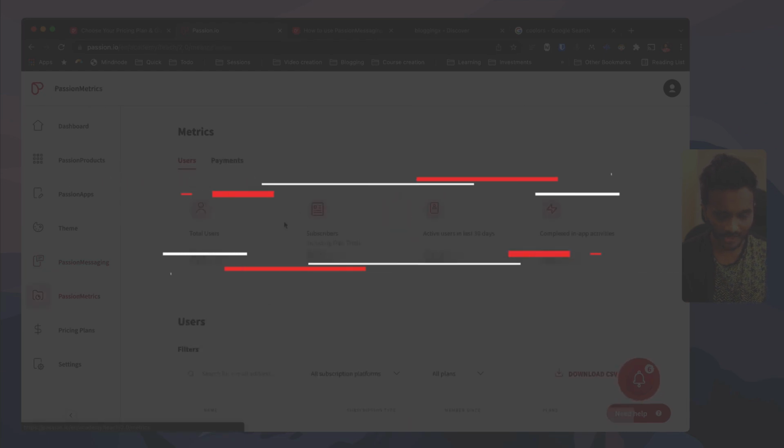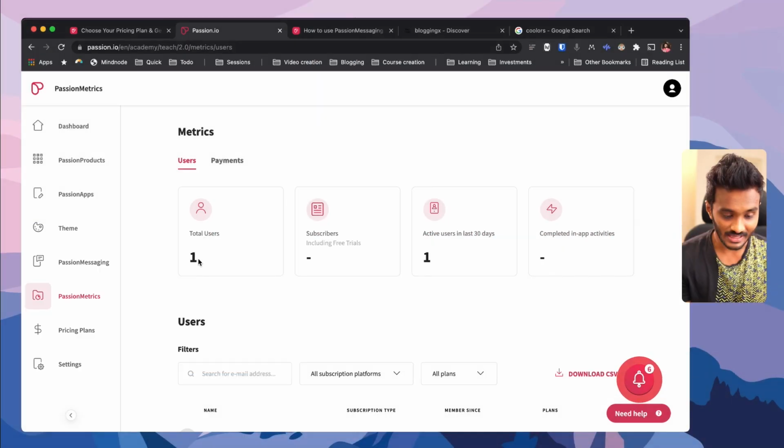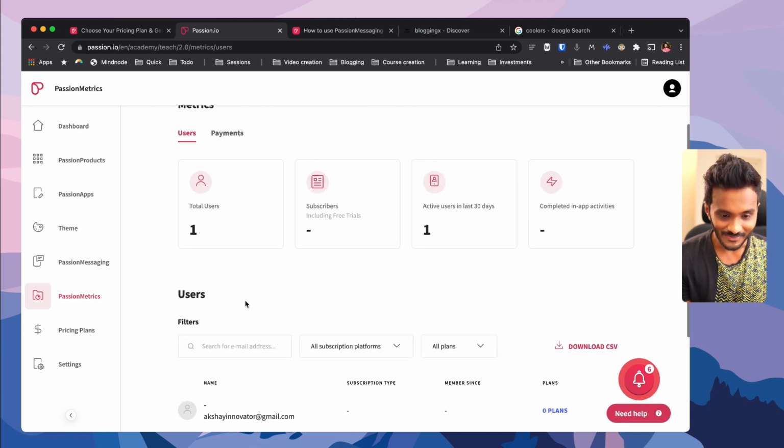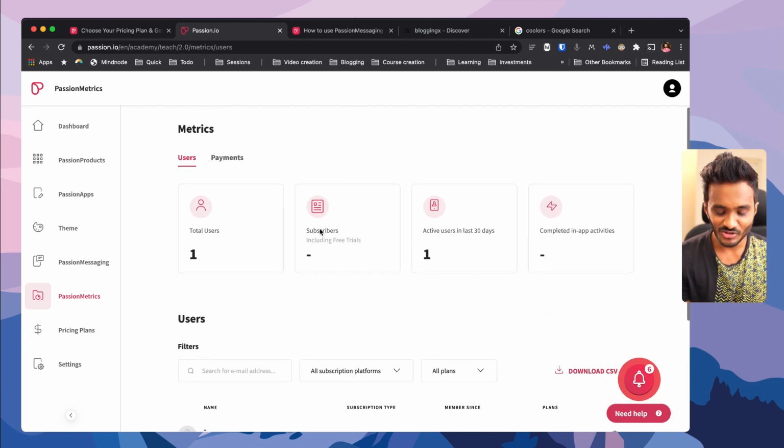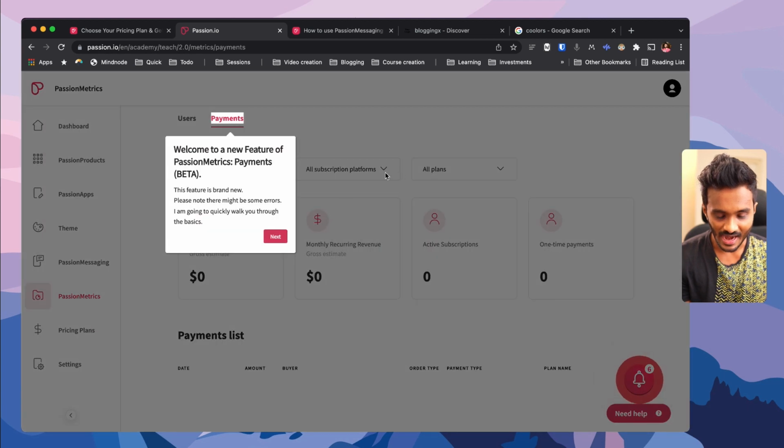And you have passion metrics. Here you can see the total number of users that are there on your app. That is only me, sadly. And these are the subscribers, active users in last 30 days, completed in-app activities including the purchases and all. And you have the list of payments. You can add the filters by the plans and all.